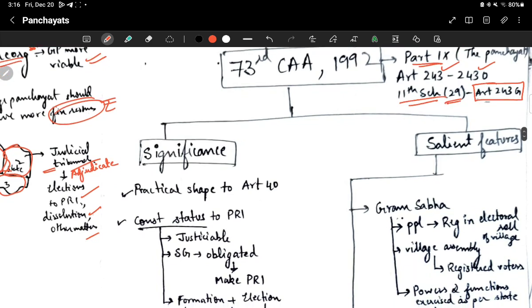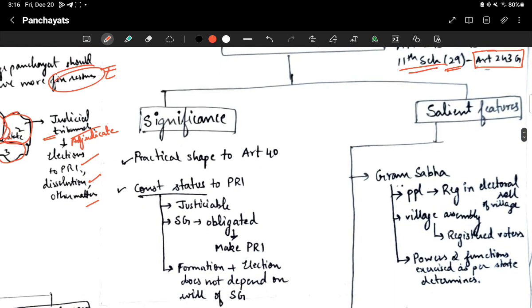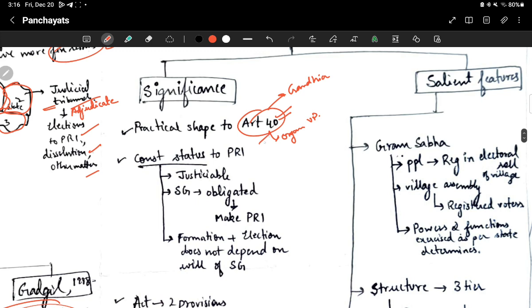Now, what is the significance of this 73rd Amendment Act? It gave practical shape to Article 40. What is Article 40? Organize village panchayats. This is Gandhian. In the DPSP, there are 3 types: Gandhian, liberal-intellectual, and then one more, socialistic. This is Gandhian.